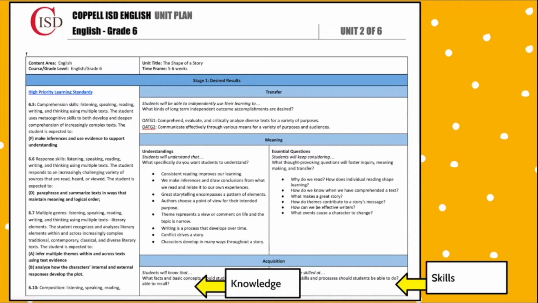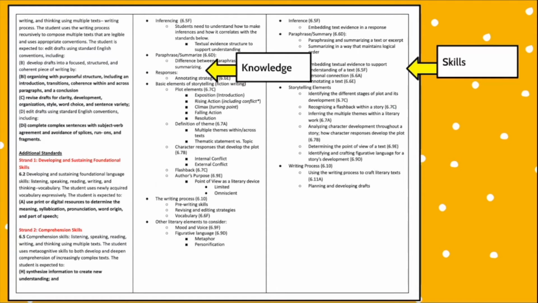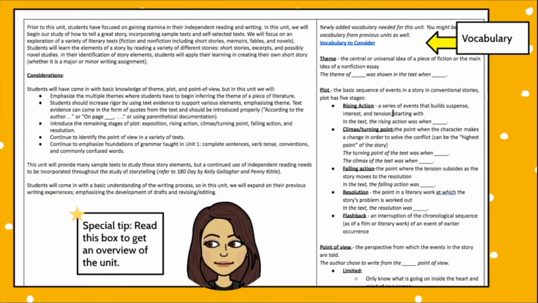Following meaning making, the curriculum becomes a little more concrete with the knowledge and skills, what students will know and what students will be skilled at. For example, in 6th grade, learners must know the basic elements of storytelling such as plot and characterization. These skills must be directly taught before learners can be able to apply them. Once students know the elements of plot, learners will be skilled at identifying the different stages of plot and its development. The last section provides newly introduced vocabulary and an overview of the unit.